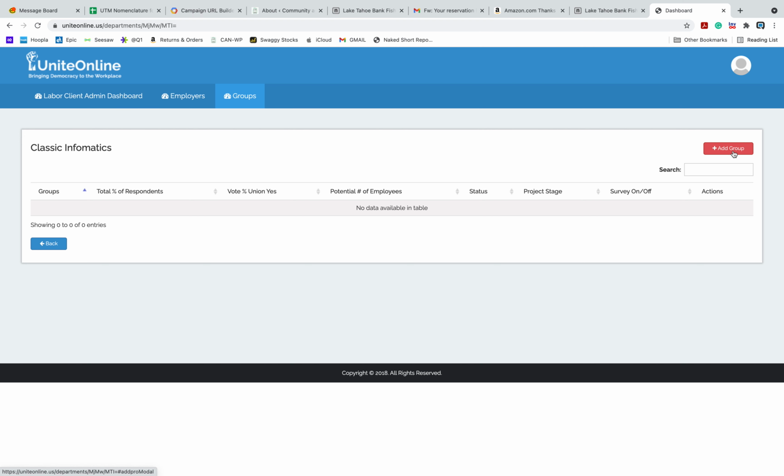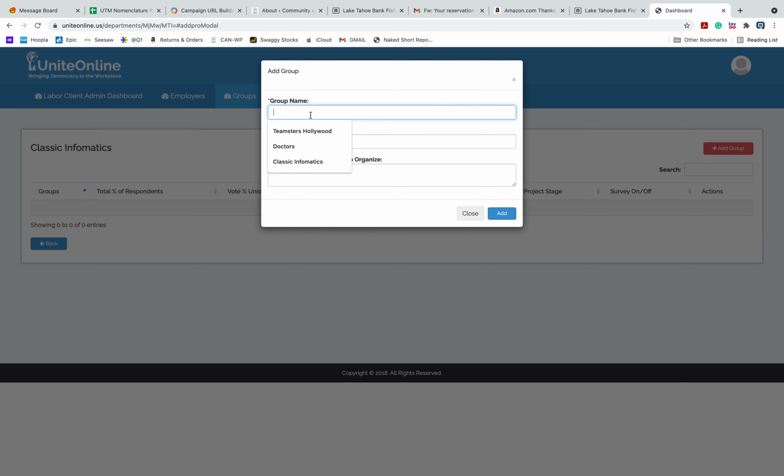So let's say there are software developers, and there are janitorial service, and there is staff for the kitchen or food or whatever it might be. Oftentimes in these different companies, they have to organize for labor unions within a specific department. So we call departments groups. So I'm going to add a group, and the group name is software developers, and there are 25 people who work there.